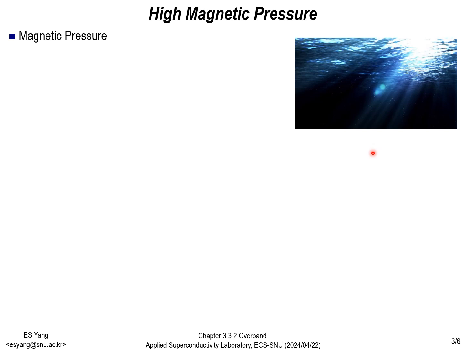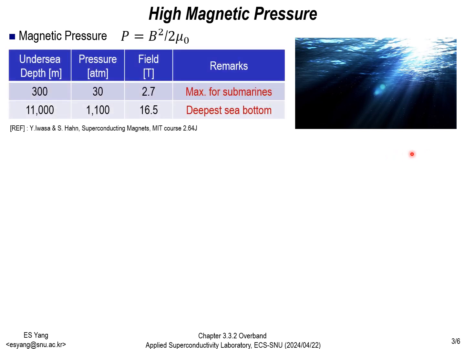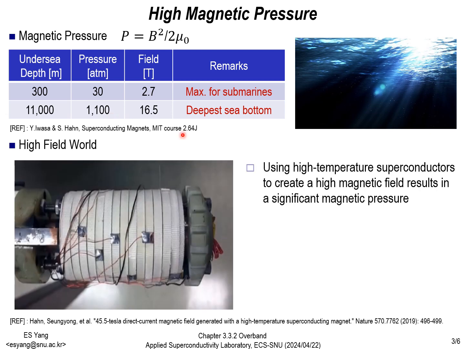First, superconductor magnets generate strong magnetic fields. As a result of this magnetic field, magnetic pressure is exerted on the magnet. Even with a magnetic field of 2.7 Tesla, it experiences pressure equivalent to being at a depth of 300 meters underwater, and with a magnetic field of 16.5 Tesla, it experiences pressure equivalent to being at the deepest part of the ocean. However, advancements are being made to generate even stronger magnetic fields in superconductor magnets.